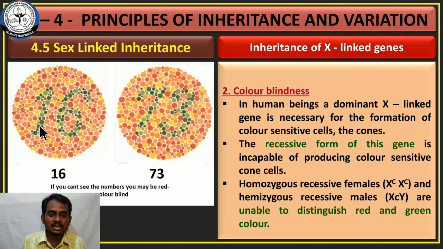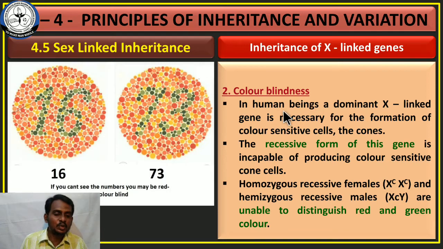This is a picture that shows the color blindness test. If you are able to differentiate this green color, that is 16, it means you have normal vision. Here 73 is given. If you are unable to differentiate this 73 from this box or 16 from this box, you are colorblind.